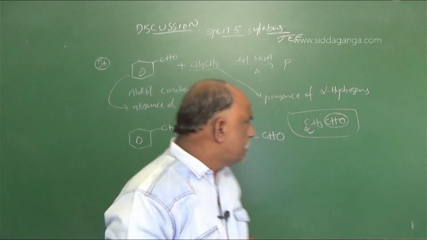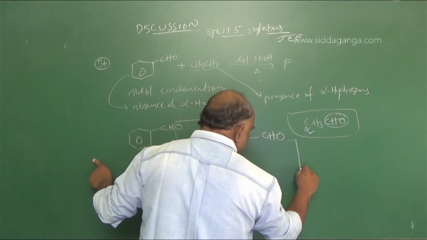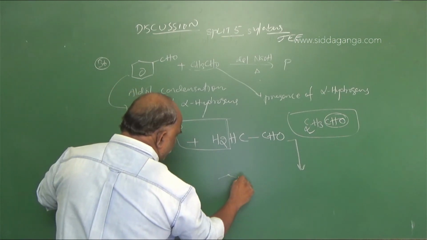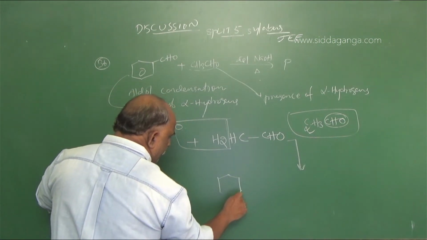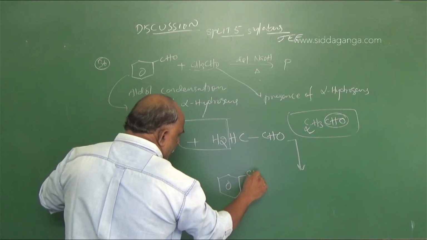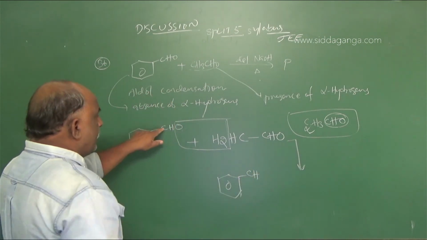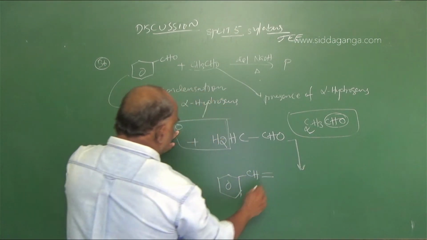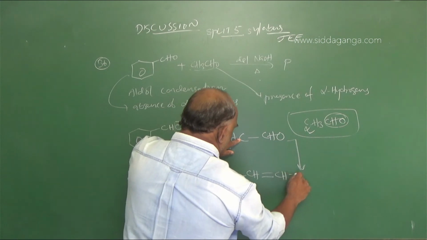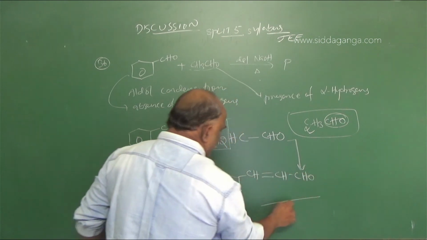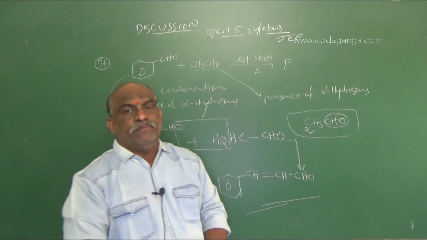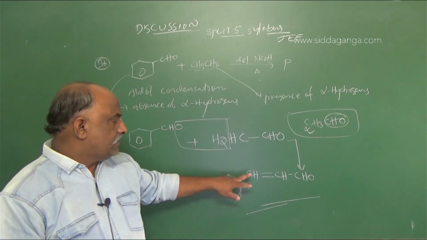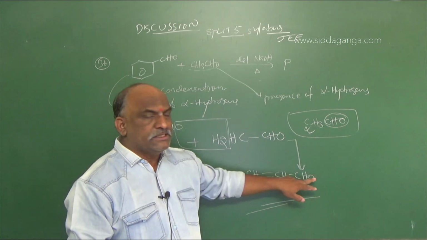Direct answer we will get. Then what will be the answer? It gives rise to benzene, CH. After eliminating water, you make a double bond, CH, CHO. This is the answer. Benzene ring which contains CH double bond CH single bond CHO.